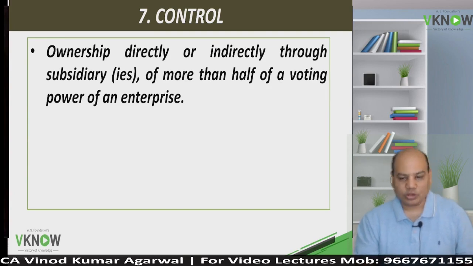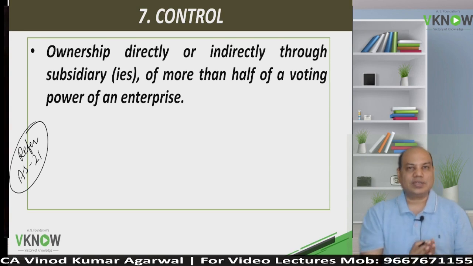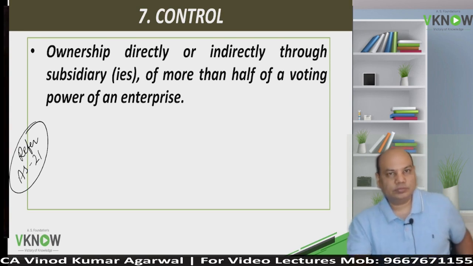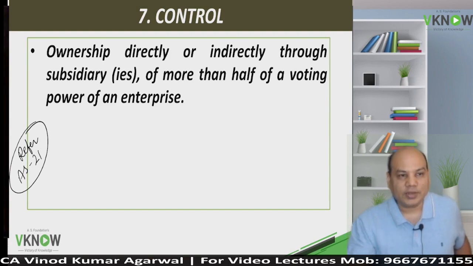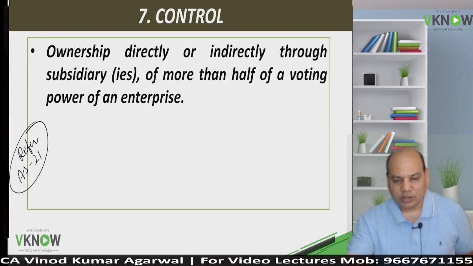Next is the definition of control. Right here, refer AS21. In this chapter, we are not required to discuss about control. Sir, why? Because this chapter is about significant influence. Still, the standard has given one paragraph. I will read. It was already explained in AS21.